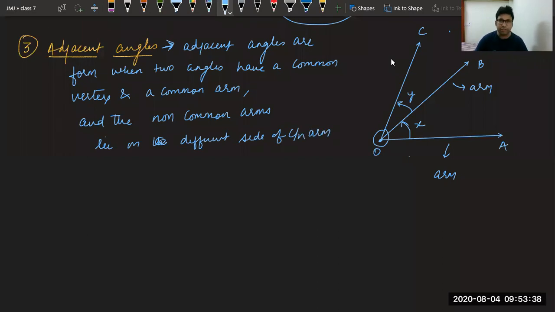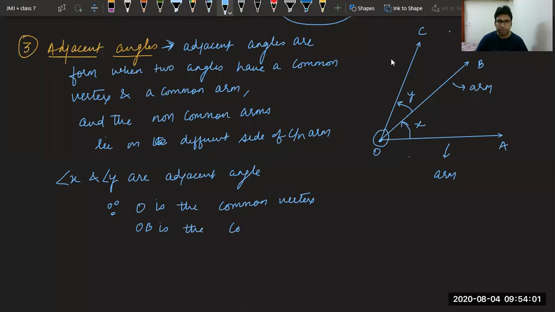So we can say angle x and angle y are adjacent angles because O is the common vertex, OB is the common ray or common arm, and this OC and OA are lying on the different side of OB. That is why they are adjacent angles.